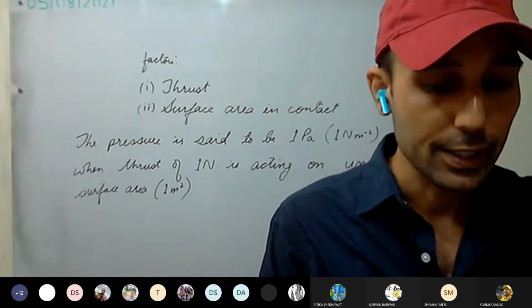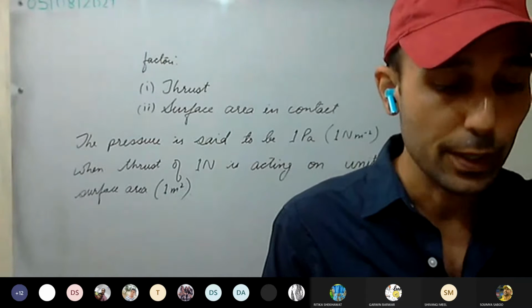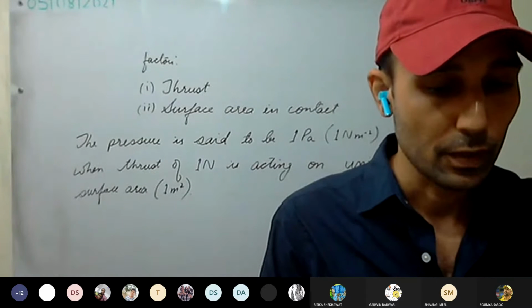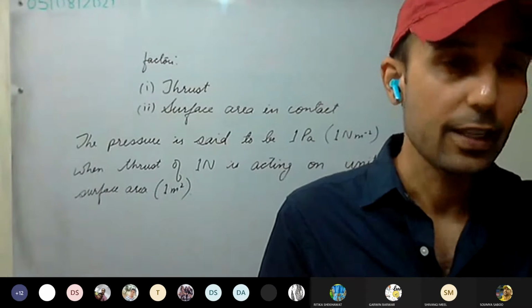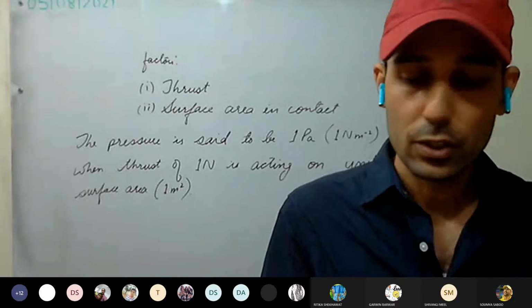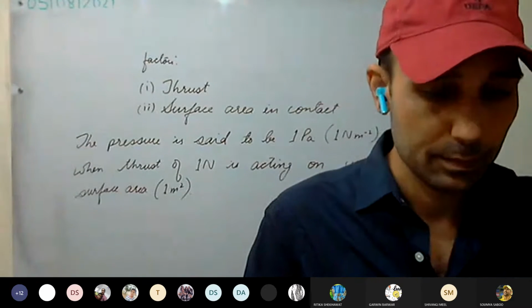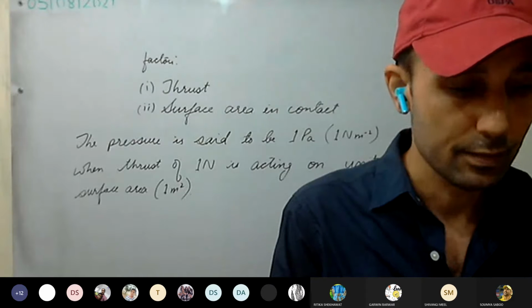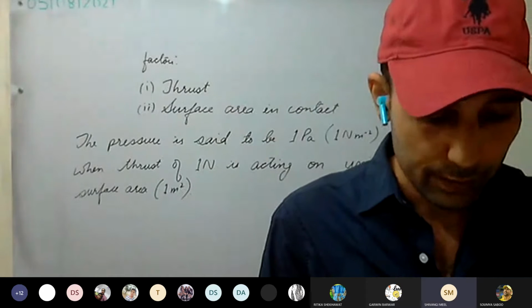You can write that the pressure decreases, or pressure is reduced. So the more the area, the more the pressure gets distributed. Is this clear? You all have got the answer? Yes, sir. Okay.